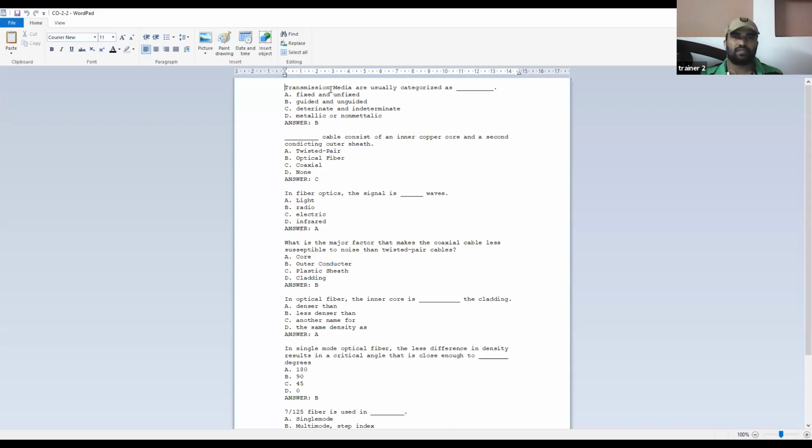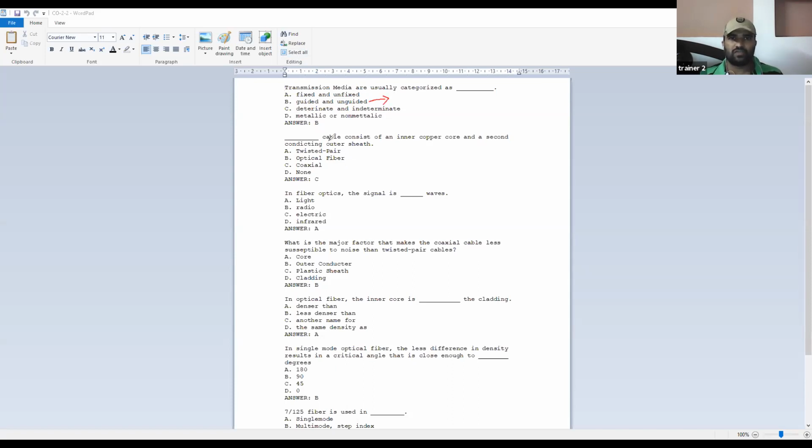As you can see here, the first question is the simplest question. The transmission mediums are usually categorized into... So we started with this point only. The communication mediums are categorized into guided and unguided transmission medium, based on the physical characteristics, that means how the signal is transmitted, whether it is guided by a physical medium or not. All wired transmission medium falls under guided transmission medium, and all the wireless transmissions fall under unguided transmission medium. So the answer for this particular question is guided and unguided.